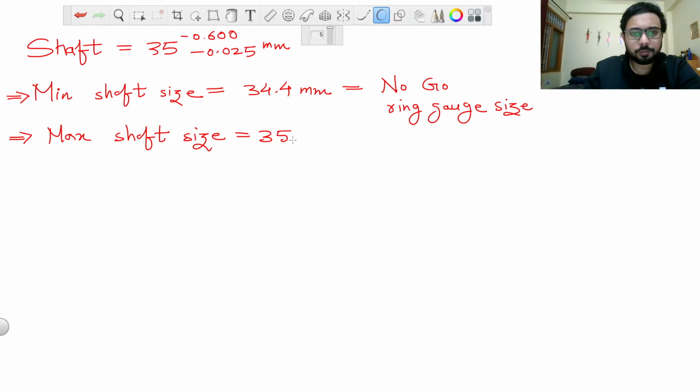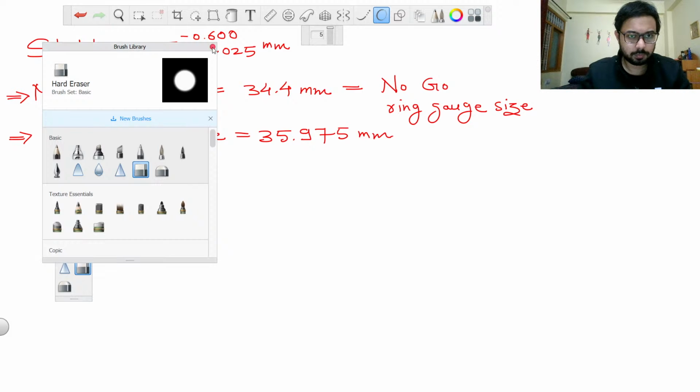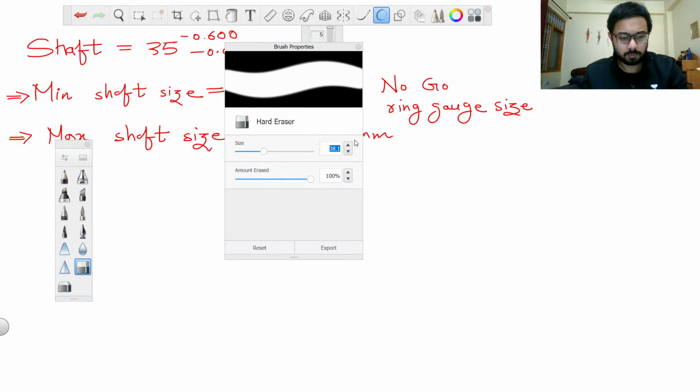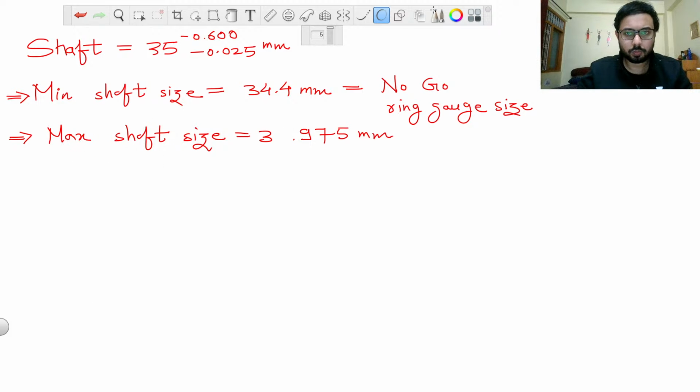So it will be 35 minus 0.025, which is not 35.975 but 34.975 mm, and this is the go ring gauge size.